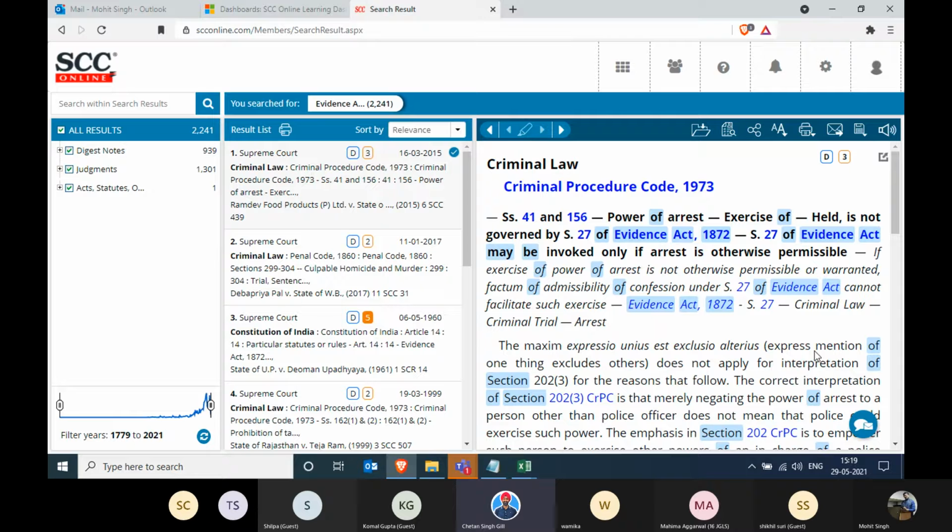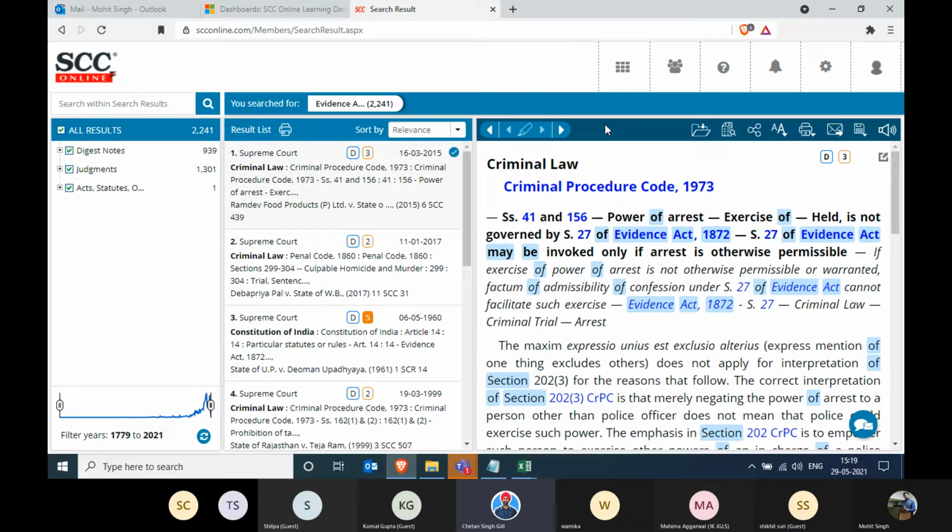But I'm not a big advocate of this. I don't really push this feature too much for professionals, because this list that you just got, 200 results, is only giving you cases where the Evidence Act was discussed as a principal topic. If Evidence Act section 27 was discussed as a subtopic, as a secondary topic, those results will not come over here.